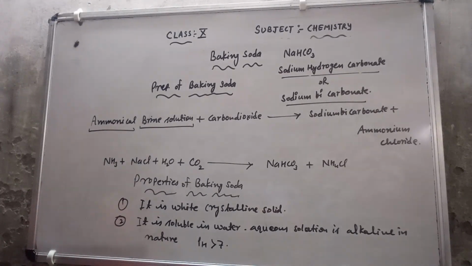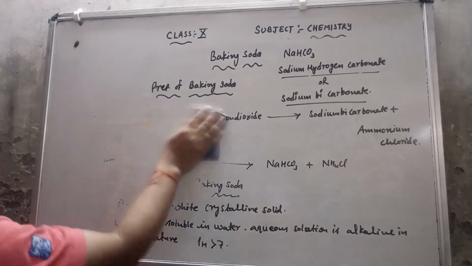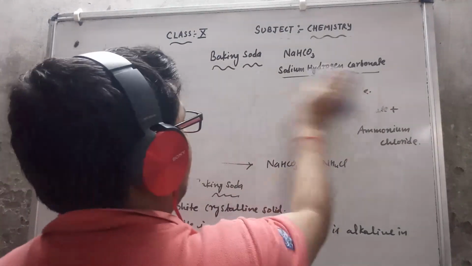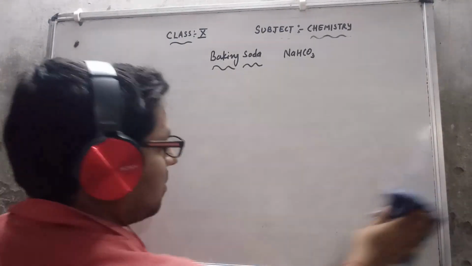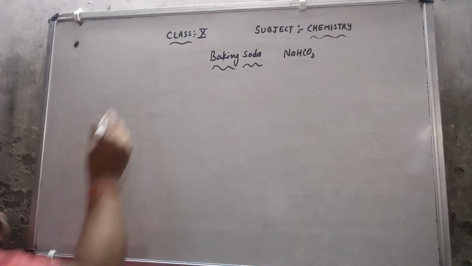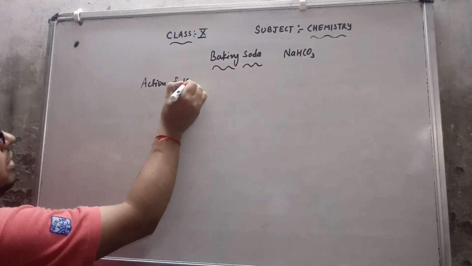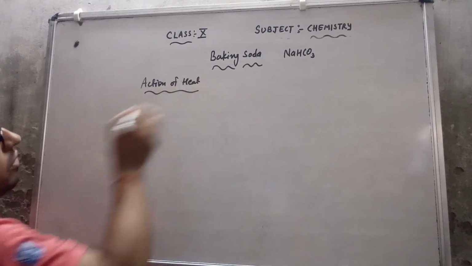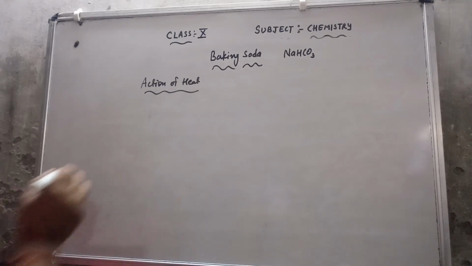After that I will discuss its action of heat. What will be the effect of heat on baking soda? If I heat the baking soda, then it will give us sodium carbonate and release carbon dioxide gas.